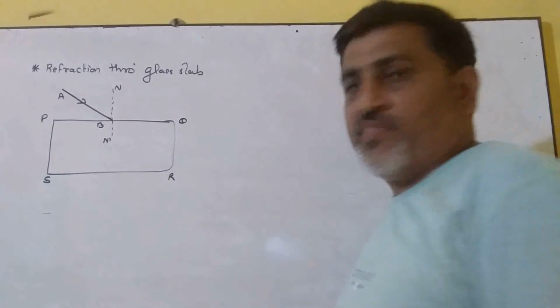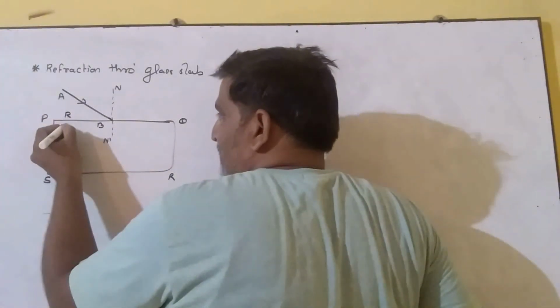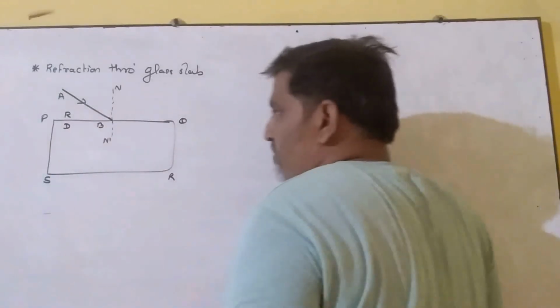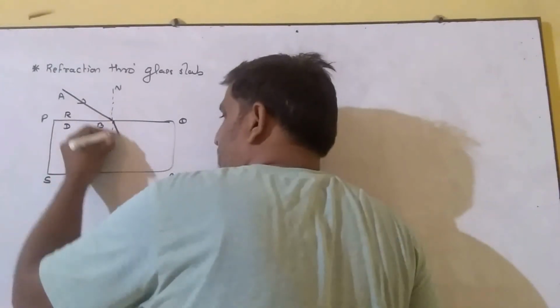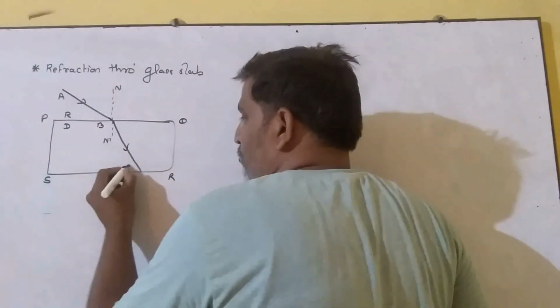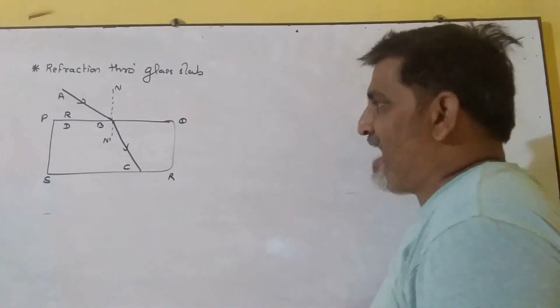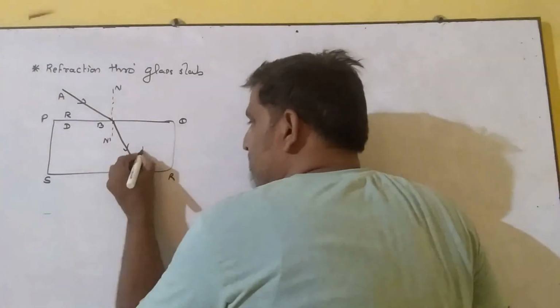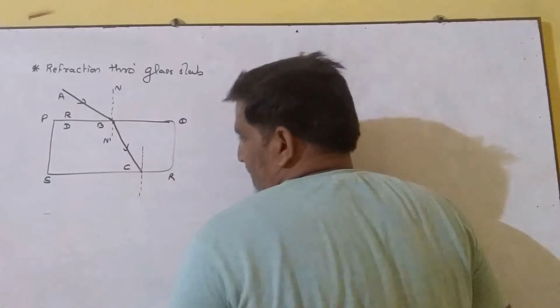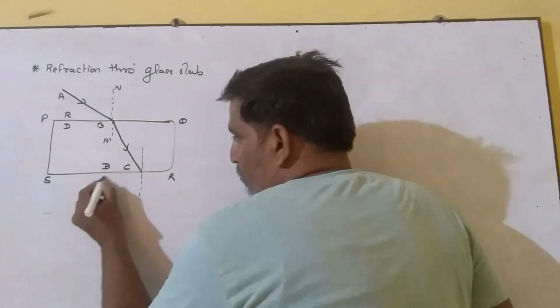First time this ray is passing from air to the glass medium, means air to denser medium. So the ray of light bends toward the normal. This BC shows the refracted ray. This BC acts as an incident ray for the second interface, and it is now going from denser medium to rarer.